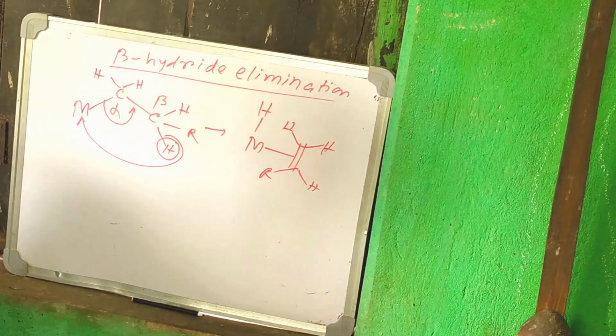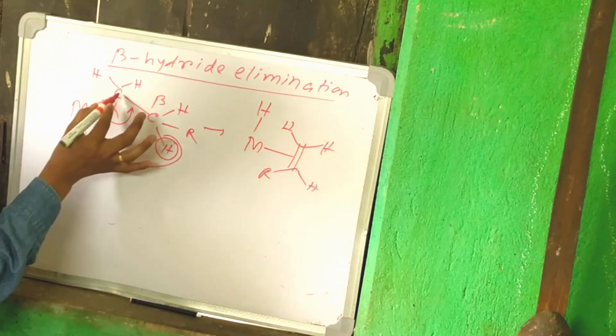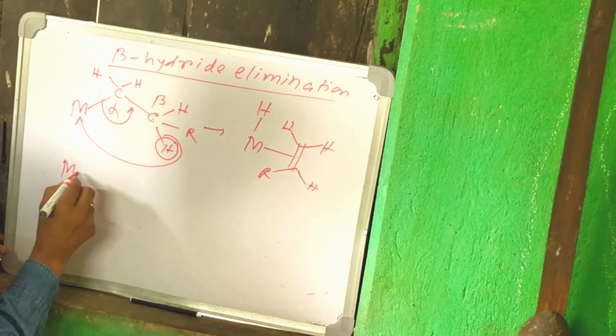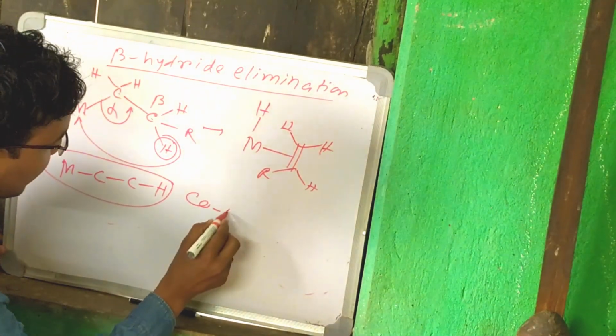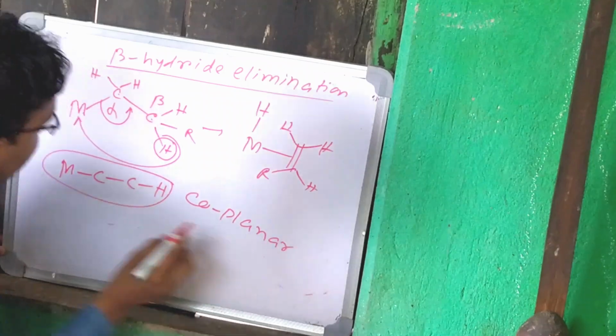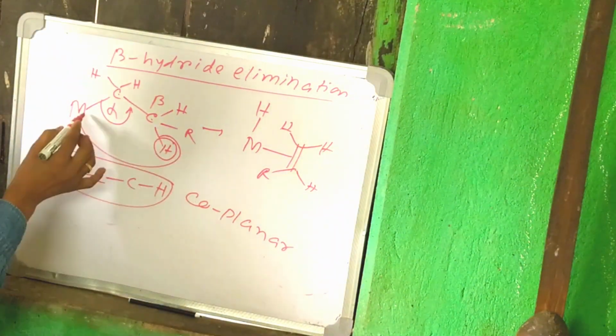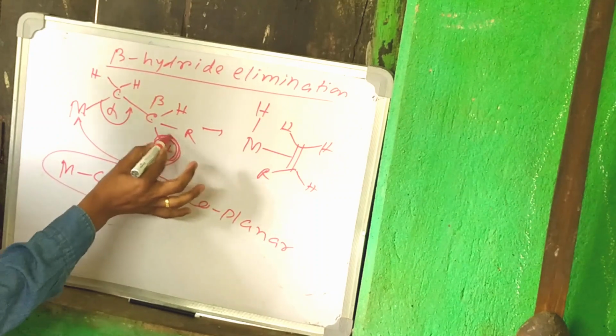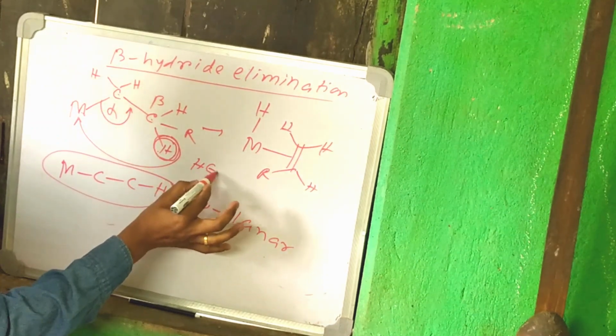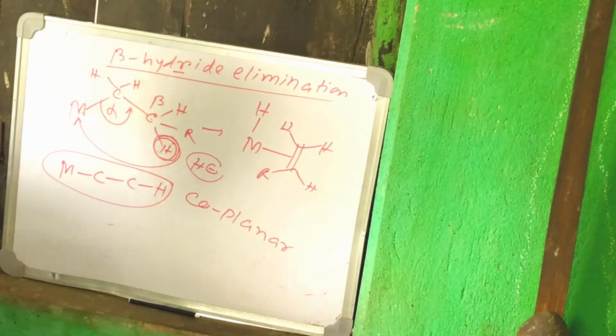So what are the conditions? M, C, C, H should be coplanar. Only then can the metal reach the hydrogen, and this hydrogen is removed as H minus. So this is called beta hydride elimination, not beta hydrogen.